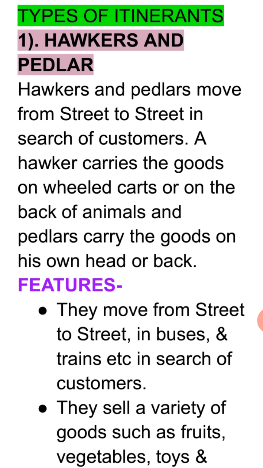See the further features of the hawkers. Sorry, now see the different types of itinerants. In the different types of itinerants we will see the very first one, that is the hawkers and peddlers. Now see, hawkers and peddlers move from street to street in search of customers. जो आपकी streets में, जो आपकी गलियों में जो सामान बेचने के लिए आते हैं, they are the category of the hawkers and peddlers. अब now what is the basic difference between hawker and peddler?